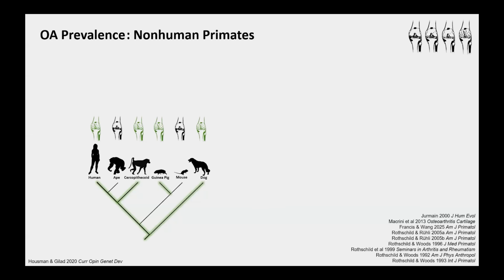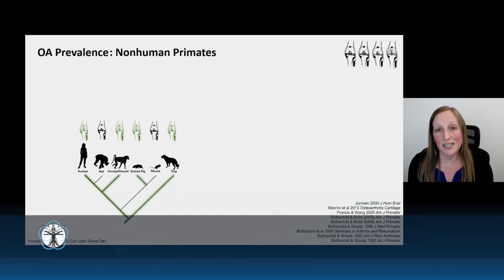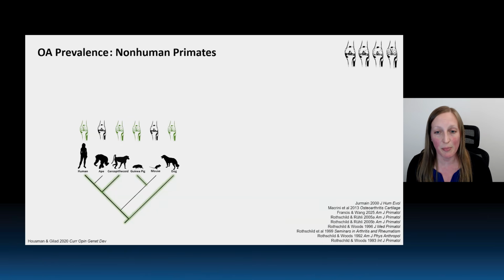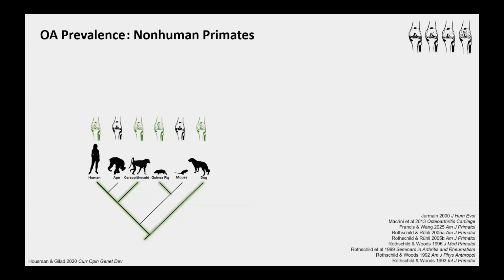But really, this all depends on what the mechanisms driving osteoarthritis are, if they're environmental or genetic, if they're shared or divergent. So we need to think about these mechanisms a bit more carefully. But to summarize, so far, osteoarthritis prevalence is high in modern human populations, but as of right now, this doesn't seem to be a uniquely human phenomenon.